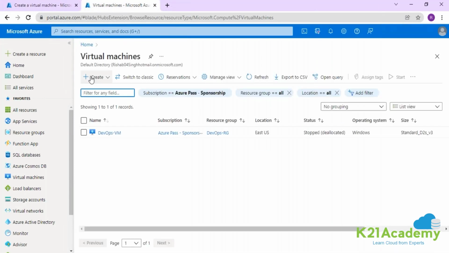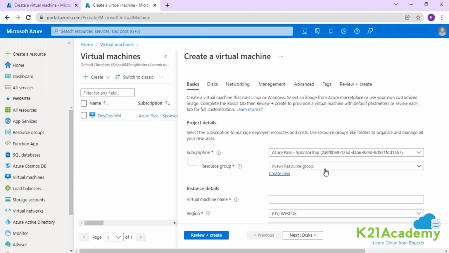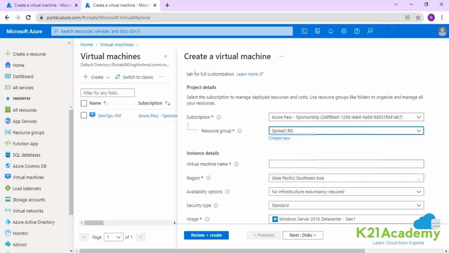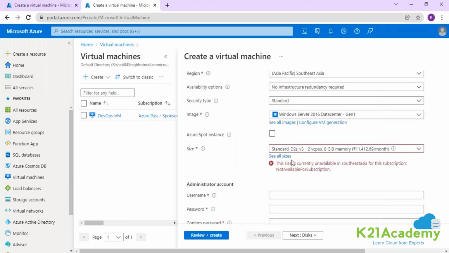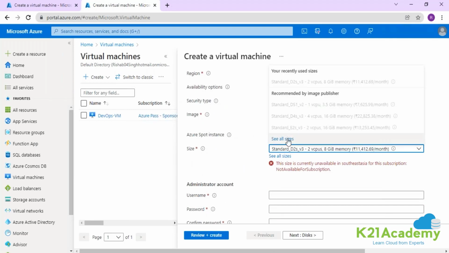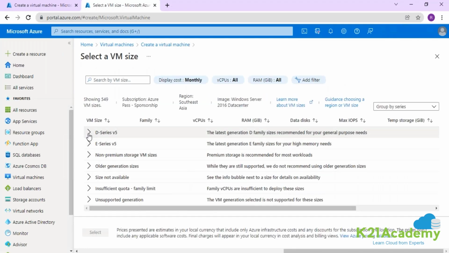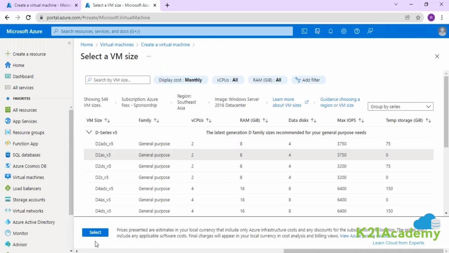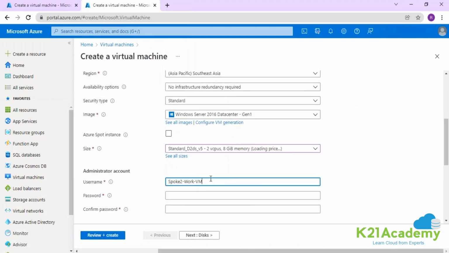In a similar fashion, I'll be creating another machine, that is your spoke 2 work machine. And this I will be creating in a spoke 2 resource group. And this will be in Southeast Asia. So selecting spoke 2 RG, giving the name spoke 2 VM, spoke 2 work machine. No size available. Let me check, guys, what size is there, which we can use over here. Spoke 2 work machine.